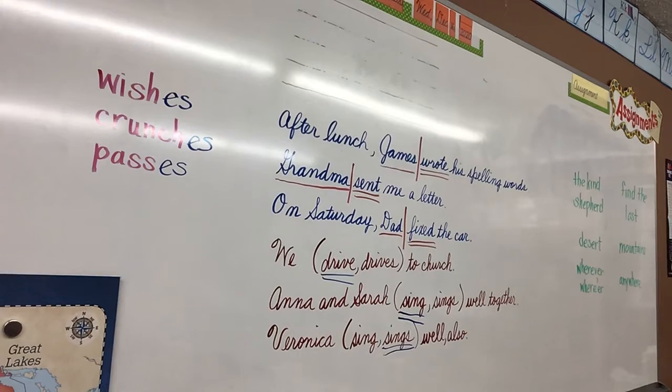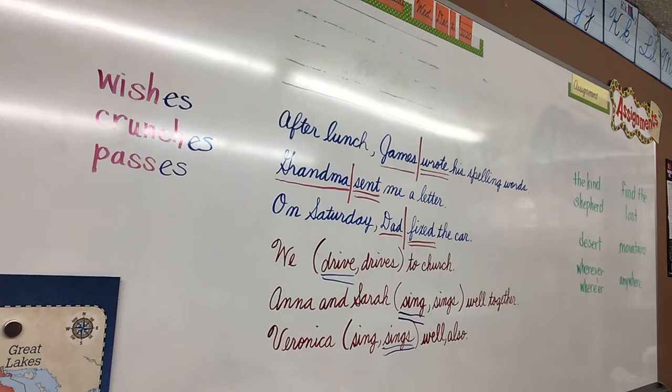All right, let's look at our page today. Let's look at the orange box first at the top. And it says, read it with me, please. When the subject of the sentence is singular, add s or es to the verb. When the subject of the sentence is plural, do not add s or es to the verb. Let's read the samples. Turn around, please. This is the one we have on the board.